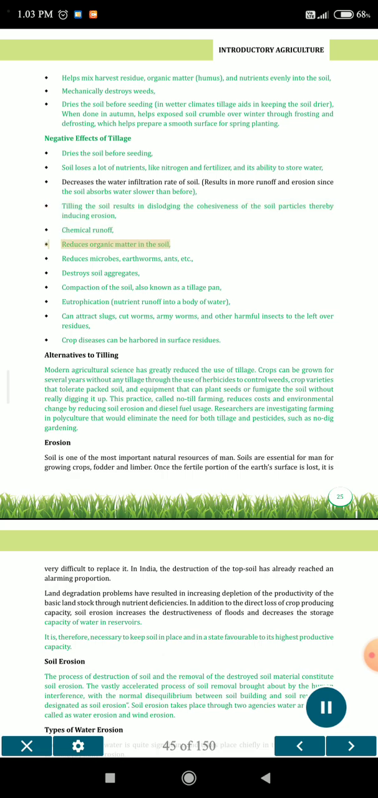Chemical runoff. Reduces organic matter in the soil. Reduces microbes, earthworms, ants, etc. Destroys soil aggregates. Compaction of the soil, also known as a tillage pan. Eutrophication, nutrient runoff into a body of water. Can attract slugs, cutworms, armyworms, and other harmful insects to the leftover residues. Crop diseases can be harbored in surface residues.